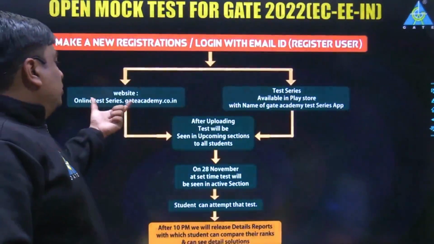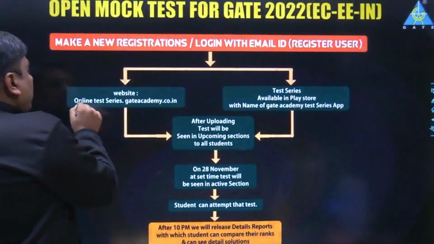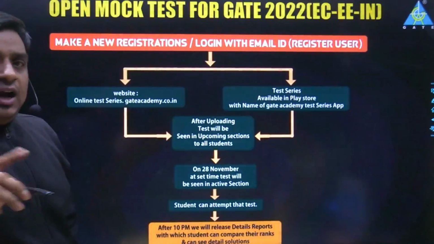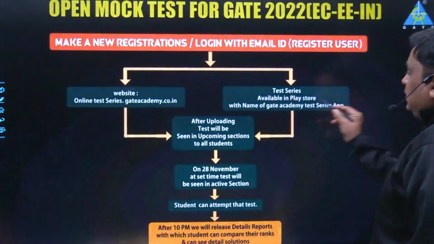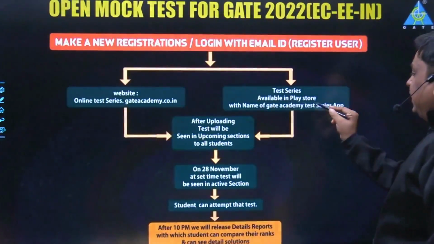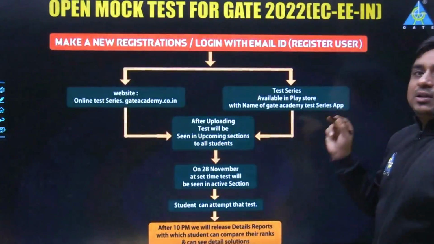Either you can use the web browser, where the URL you have to type is onlinetestseries.gateacademy.co.in. Or you can download our Play Store application. There you have to search for the test series available in the Play Store. The name is Gate Academy Test Series app. Yes, either you can use this path, or you can use this path.